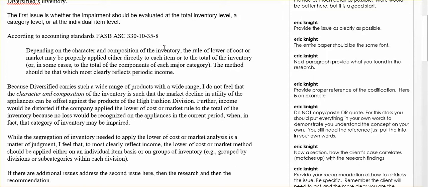I'm not necessarily looking for if you have something that's a little bit different. We're beginning level here. I understand that. So if your codification is different, if I can see a connection and I can see a clear issue, and you can demonstrate how the codification meets that issue, I would be satisfied with that. So don't get too hung up on what's right and wrong, as much as being clear